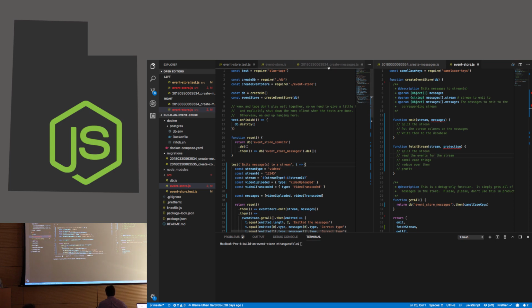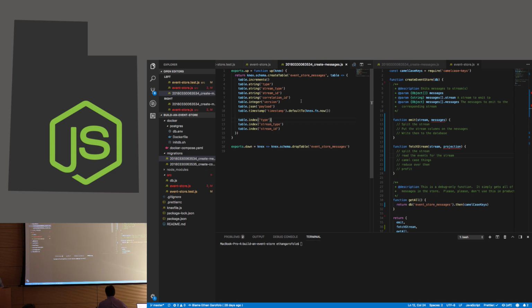So what are we looking at here? First thing, let's go to Knex's migration file. If you've played with Knex or saw my presentation on it a couple months ago, basically what we're doing here is we're just creating the table that we're going to store the events in. And so this is just Knex's way of defining the table's name and then the columns that go into it. So this first line just sets up an auto-incrementing integer primary key. And then events are going to have a type. So if you recall from the one slide with the buttons, there was like a button added type event, there was a count incremented type event. Those would go there.